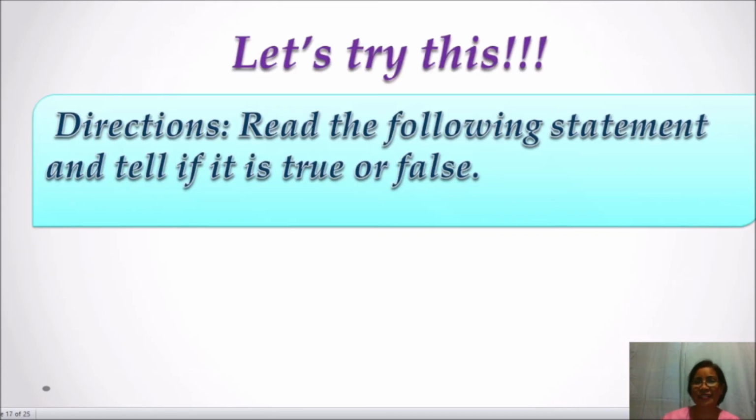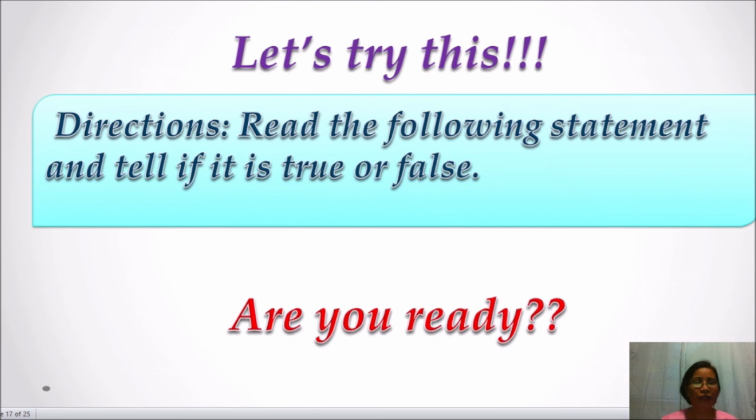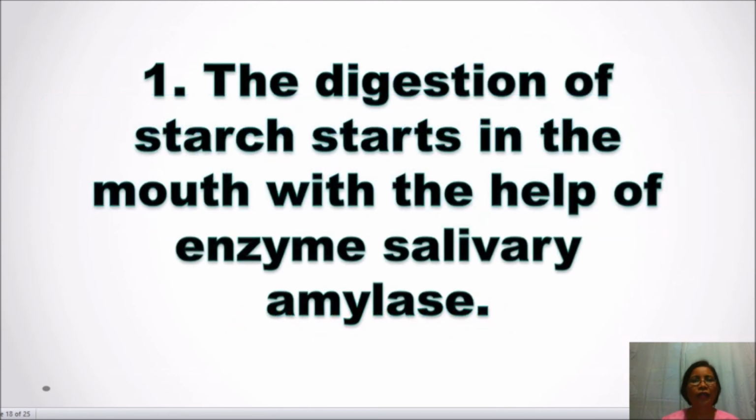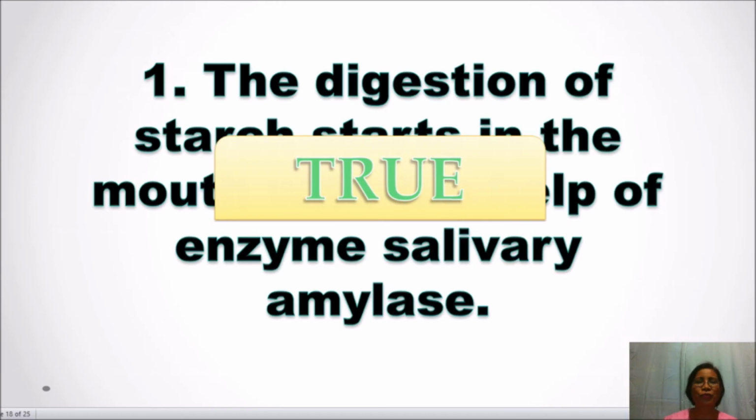Let's try this. You need to read the following statement and tell if it is true or false. So all you need to do is to get your paper and pen, then write your answer on your paper, if it is true or false. Let's start. Are you ready? Number 1, the digestion of starch starts in the mouth with the help of the enzyme salivary amylase. What is your answer? Yes, it is true.